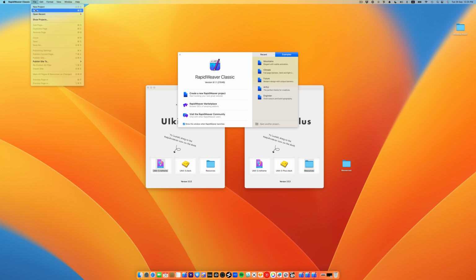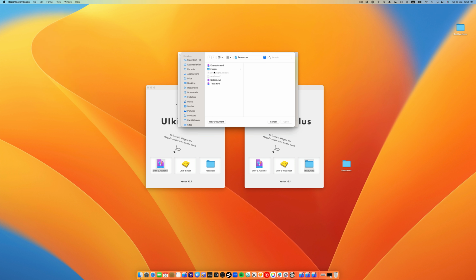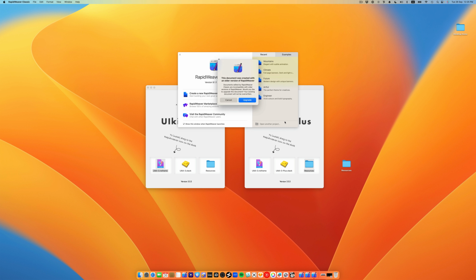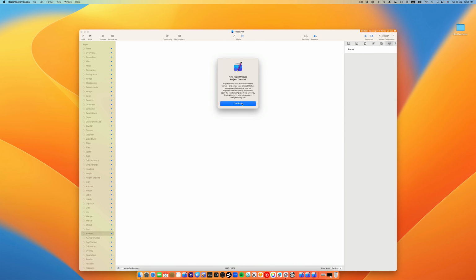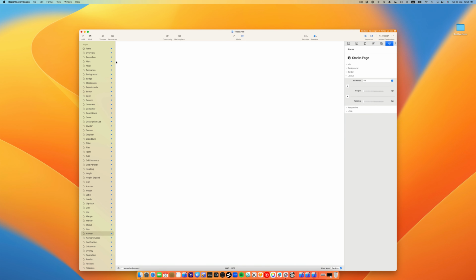Now let's open one of these projects. Let's open the tests project. And in case you are using RapidWeaver Classic, you'll be prompted to upgrade the project. Click OK and continue.